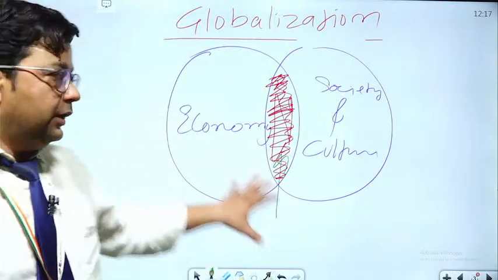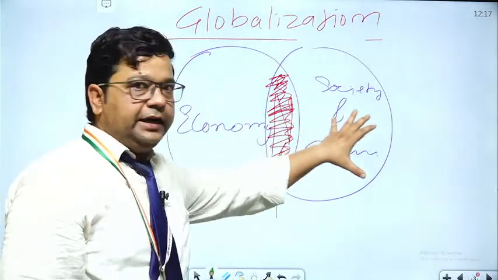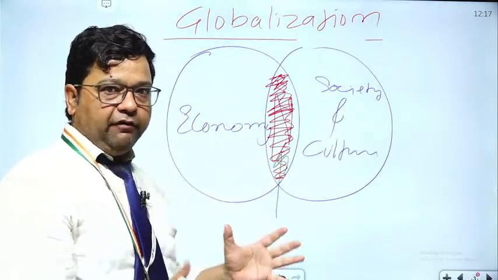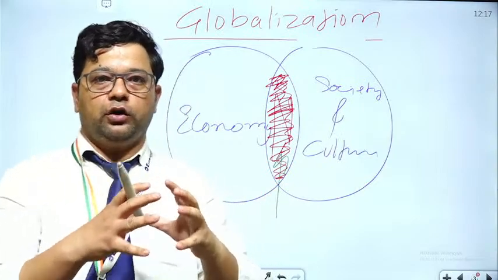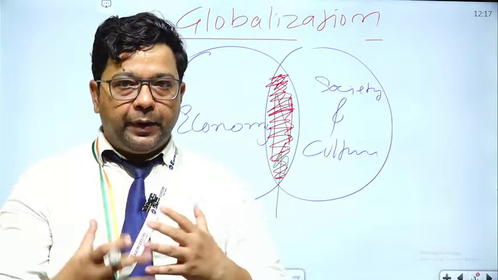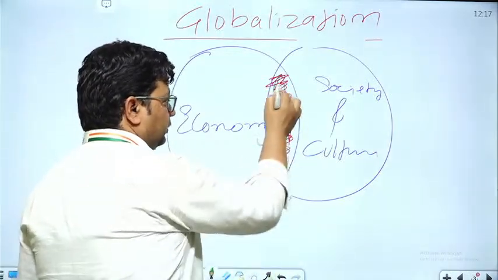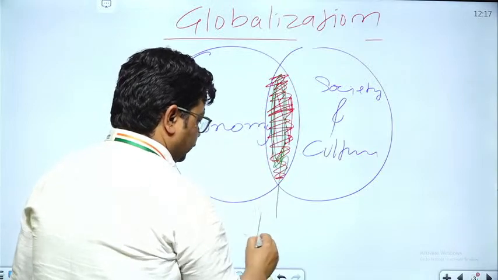So this is the economic part of the world, and this is the society and culture part of the world. And when the economy and society or culture interact with each other or become interdependent, then this interdependence is known as globalization.